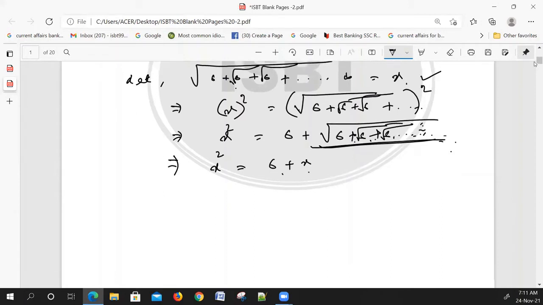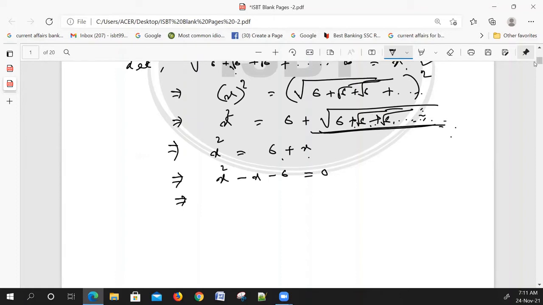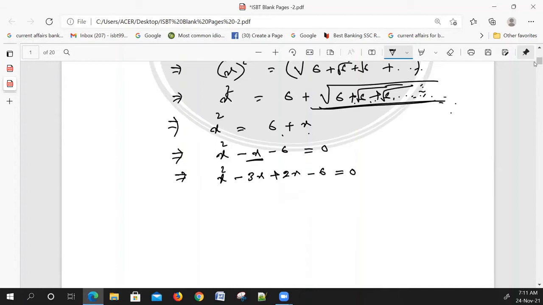We can write in the next step x square minus x minus 6 is equal to 0. If you split the middle term x, you get x square minus 3x plus 2x minus 6 is equal to 0. In the first two terms take x common, so x minus 3.